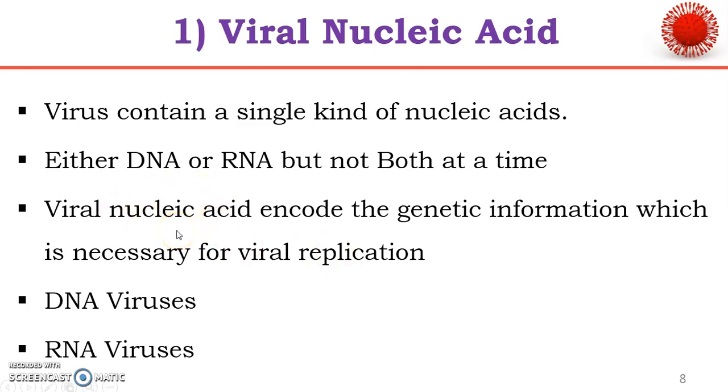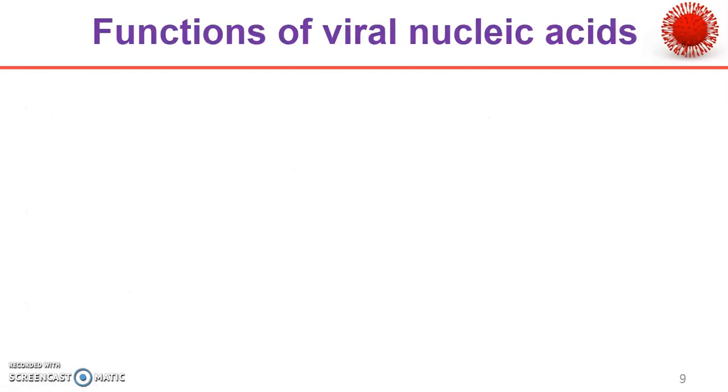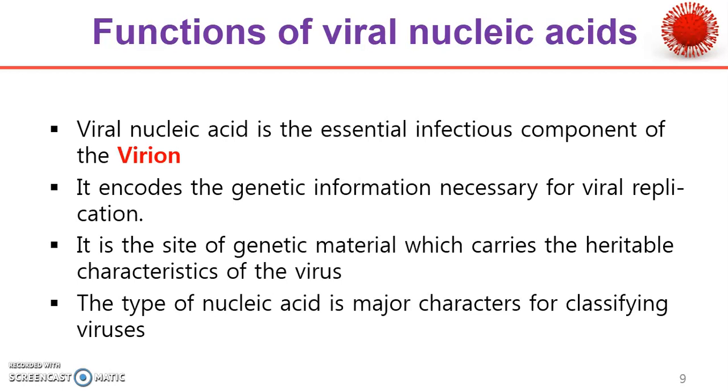On the basis of the viral nucleic acid, we can classify viruses into two categories: the DNA virus and the RNA virus. We will discuss the classification of viruses in detail later. The functions of viral nucleic acid are: first, it is the essential infectious component of the virion.